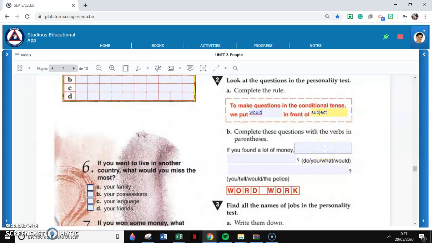So exercise B, complete these questions with the verbs in parentheses. If you found a lot of money, what would the subject you do? What would you do? Would you tell the police? Would, then the subject you tell the police?